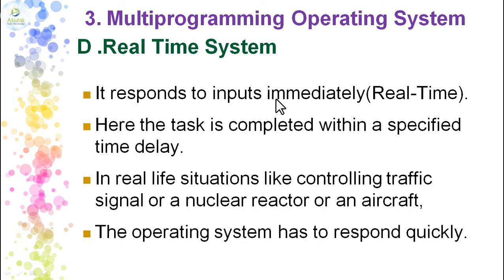It responds to the input immediately. That is why we call it a real-time operating system. Here the task is completed within a specified time delay. In real-life situations like controlling traffic lights, you see 10 seconds, 30 seconds, it will be red, after that it will go green. Or a nuclear reactor, an aircraft flying, or air traffic are all examples of real-time systems. The operating system has to respond very quickly. Response time should be very quick.